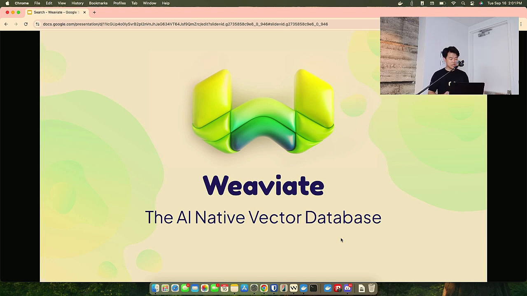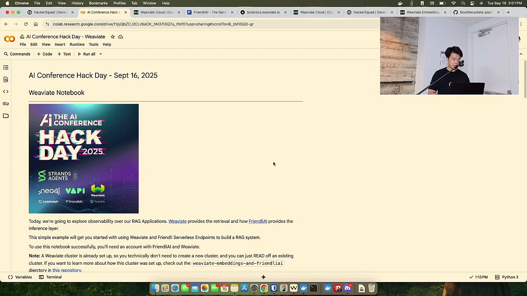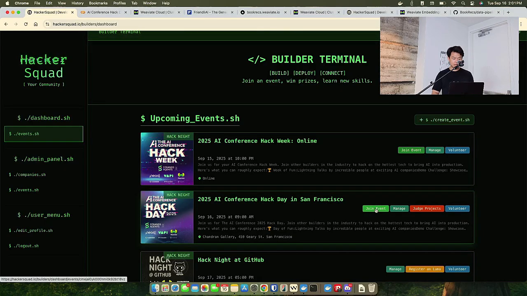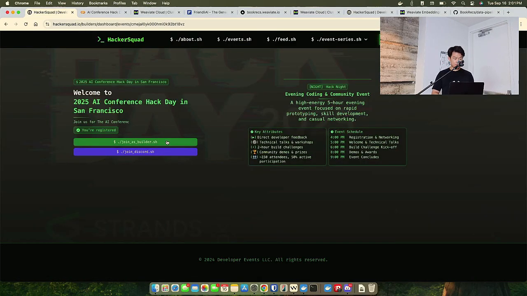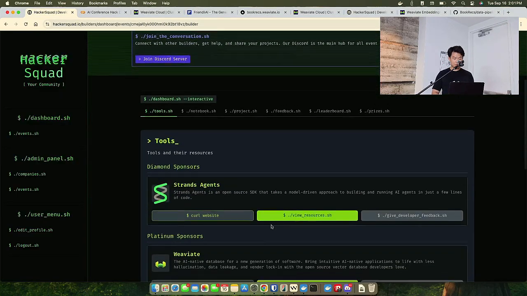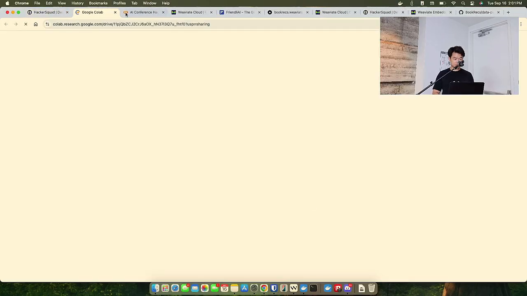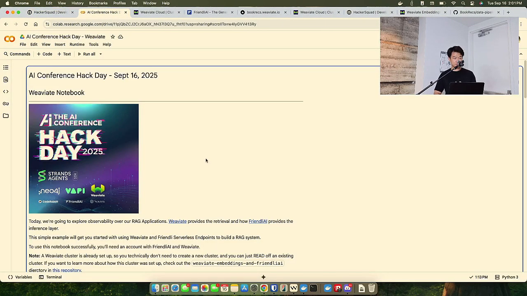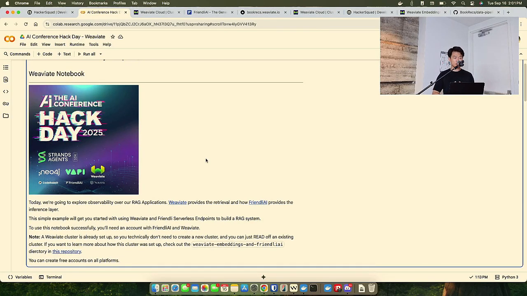Okay, so I'm going to take you through the actual contents of this workshop right now. In Hacker Squad, you can get two things. One of them is the notebook, and you'll get that notebook right here. If you click on this, it'll open up this notebook, which I have open right here. I'm going to skip loading that again, and I want to talk a little bit about this notebook and walk you through what to see.